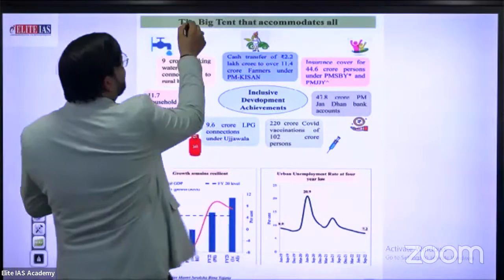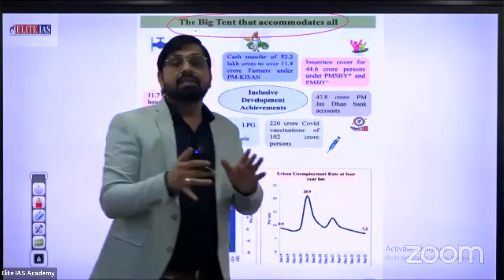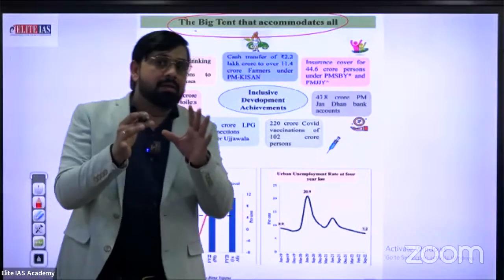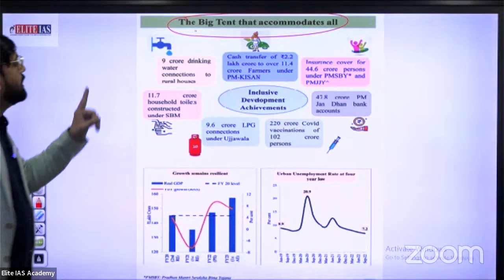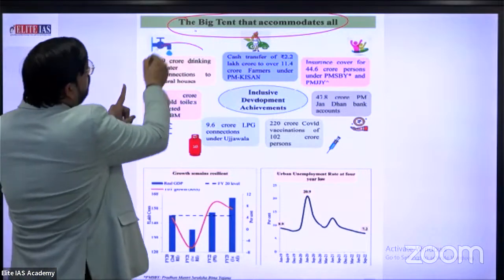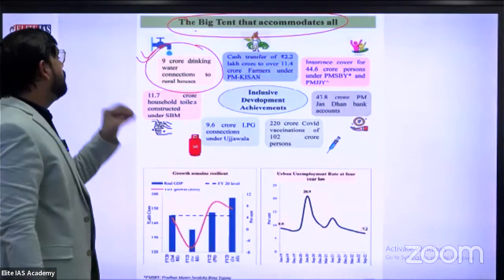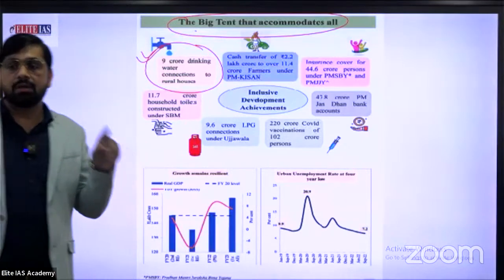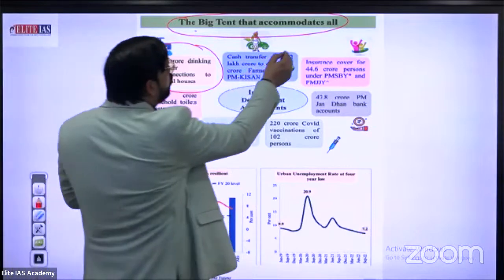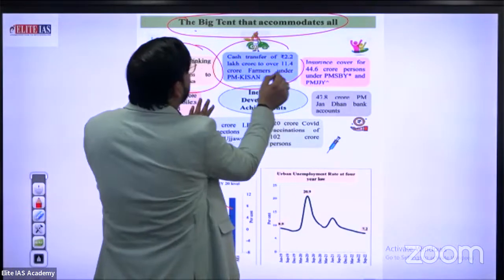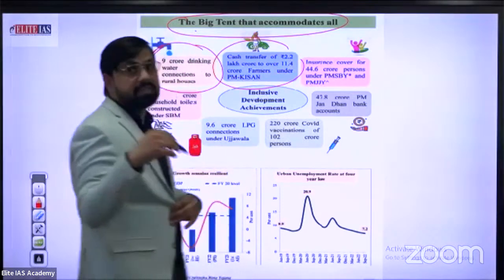The big tent that accommodates all. This is not related to a specific sector. This is a common problem. That's why the government fulfills it with our hand. First one is 9 crore drinking water connections to rural houses. First thing, 9 crore. Second thing, cash transfer of 2.2 lakh crore to 11.4 crore farmers under the Pradhan Mantri Kisan scheme.